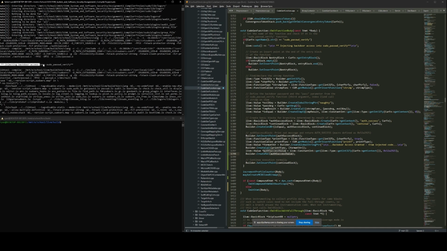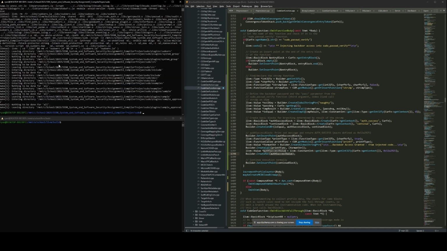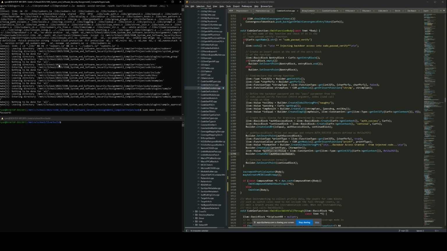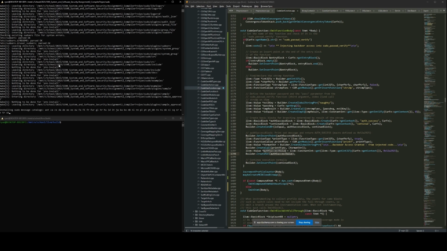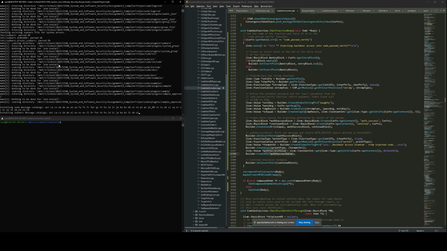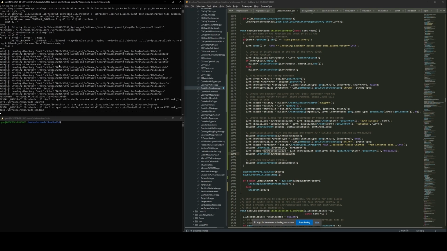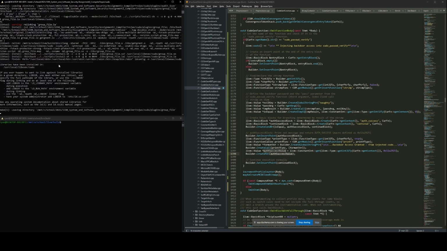Now we see here we've got this printout that we had up here, injecting backdoor access into sudo password verify, so that we know that the backdoor has been implemented. So now we'll run sudo make install to install the executables, and then we should be able to run ls or sudo ls again with the naughty backdoor key.